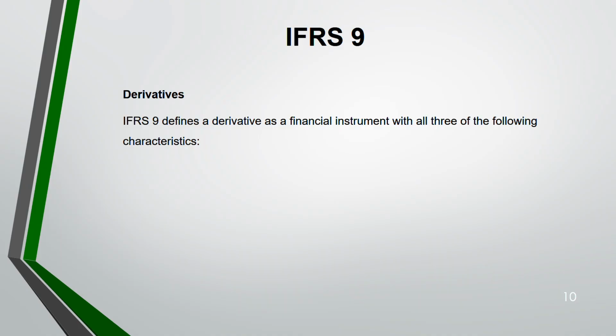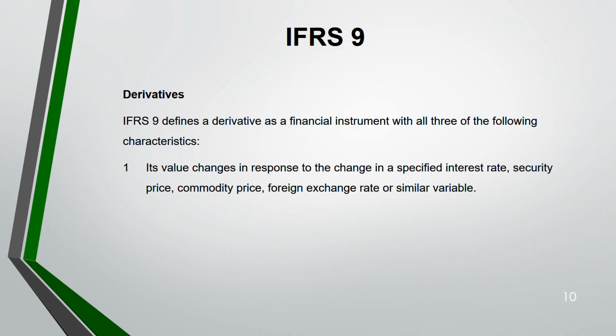Now, a derivative has to have the following three characteristics. First characteristic, the value of the derivative changes according to an interest rate, security price, commodity price, foreign exchange rate, or similar variable. The way derivatives react is based on these things.